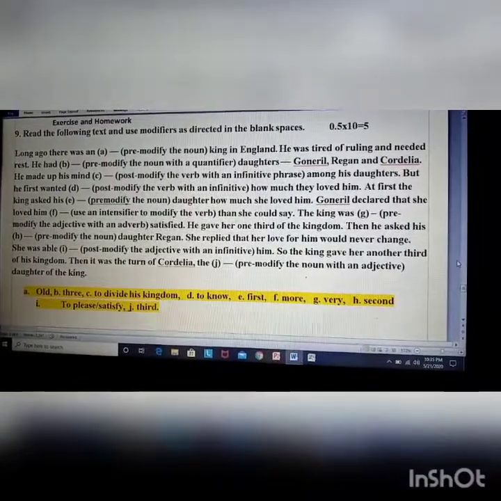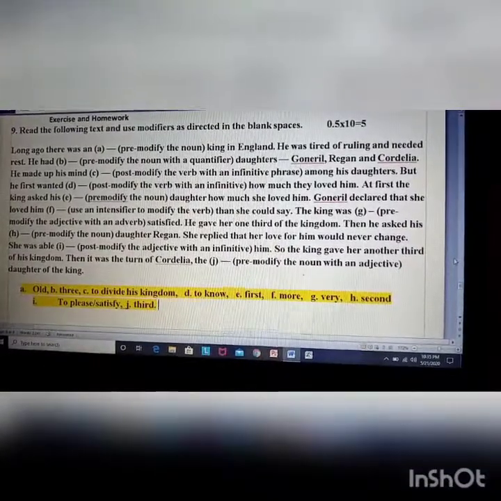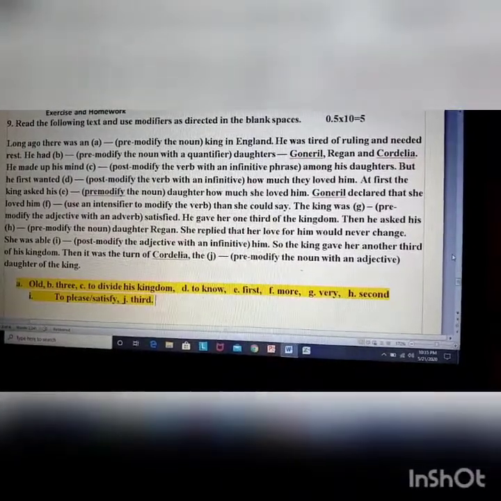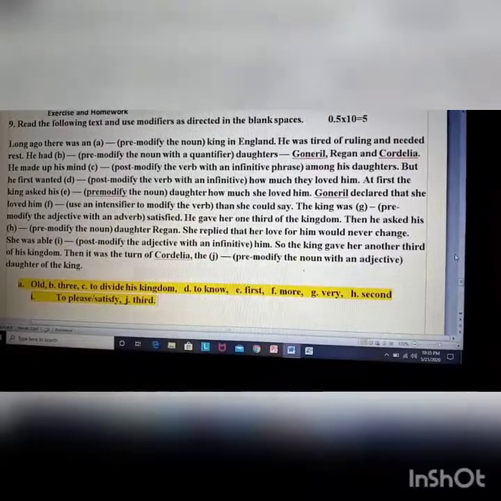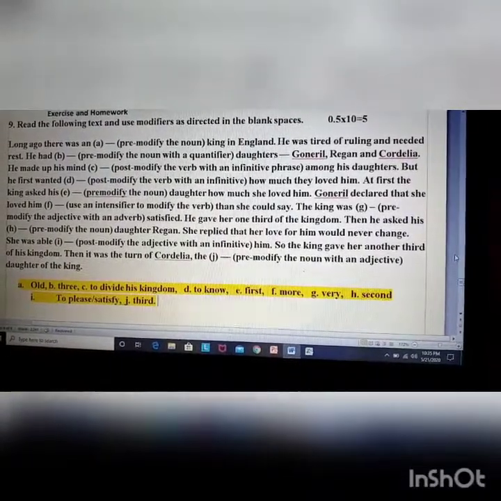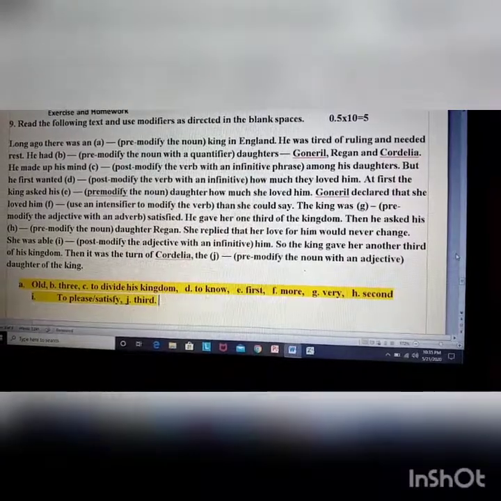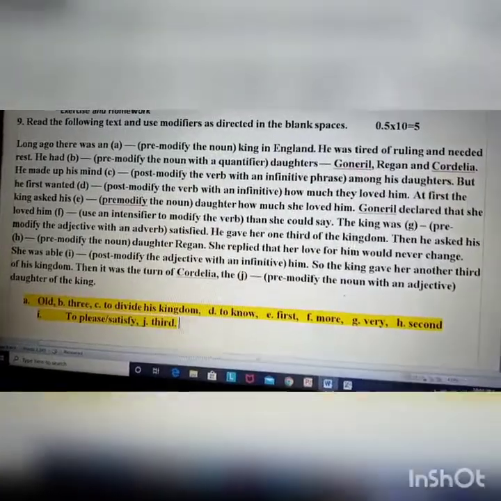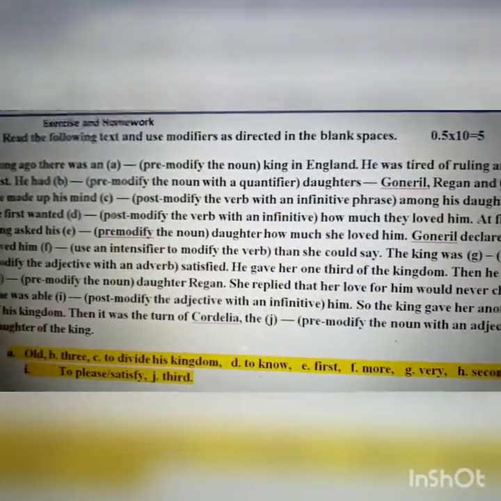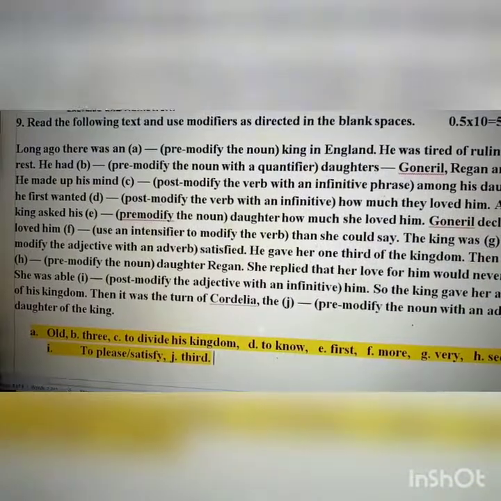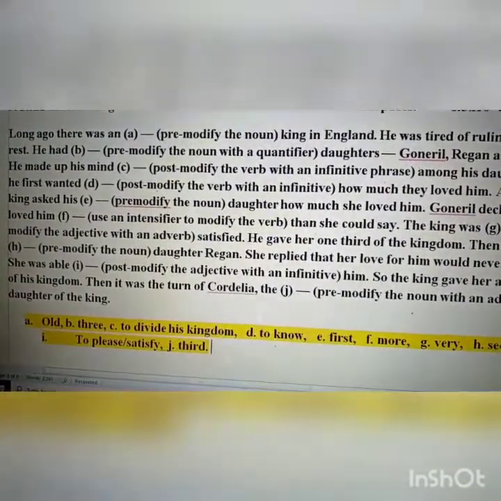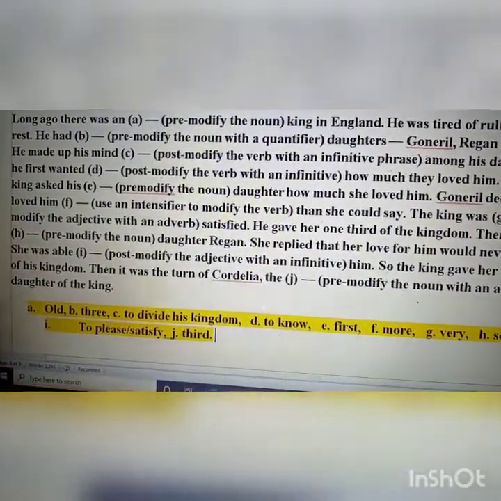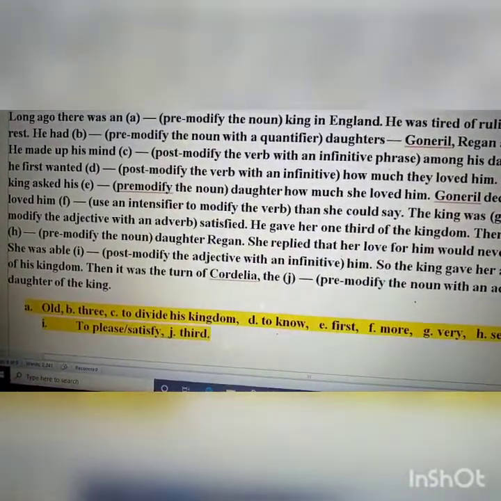So dear students, in my previous class I showed you how to use pre-modifier and post-modifier. And now I am going to show you how to use post-modifier and pre-modifier to solve the question paper. The modifier will appear in the question paper in number 9 and the marks will be 5. So here we are going to solve the paragraph using pre-modifier and post-modifier. Long ago there was an dash king in the England.